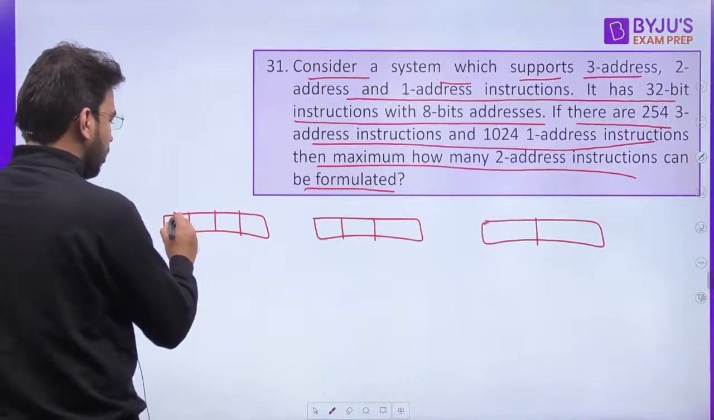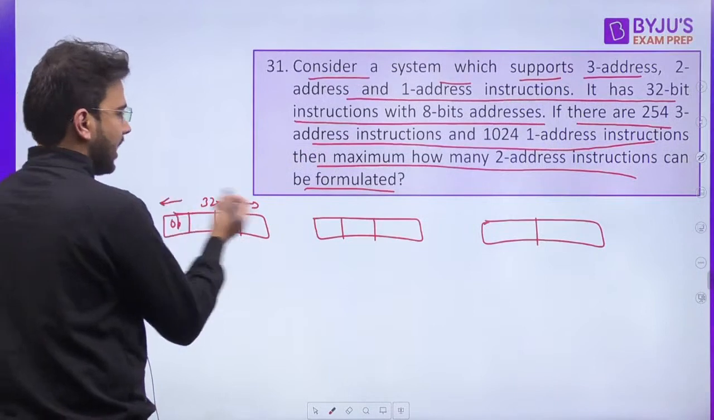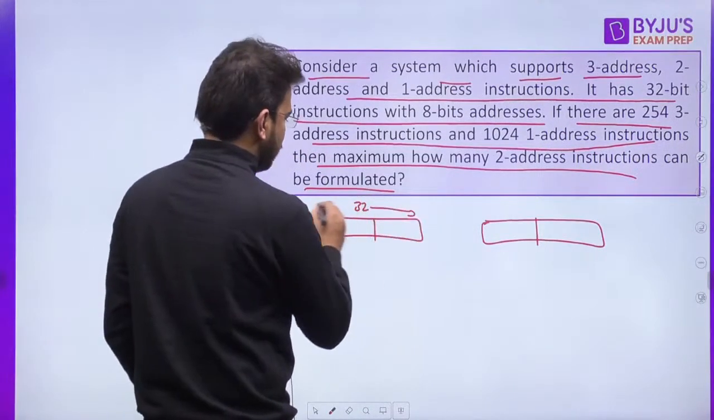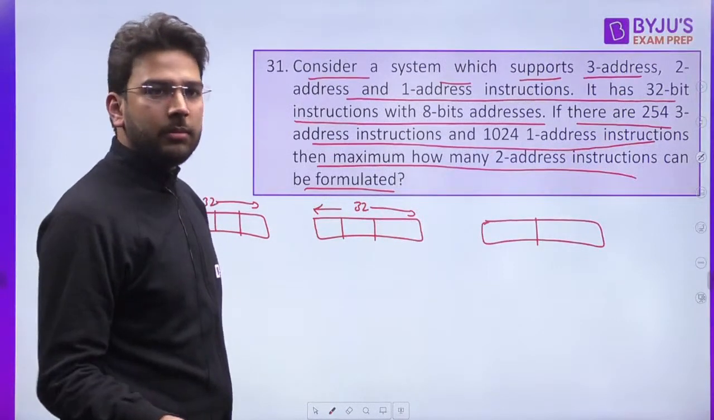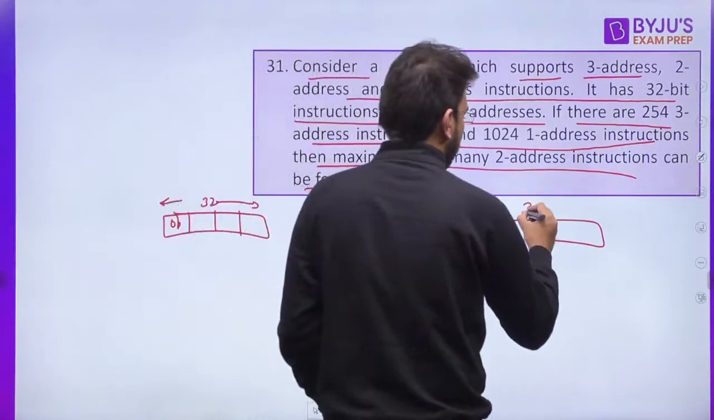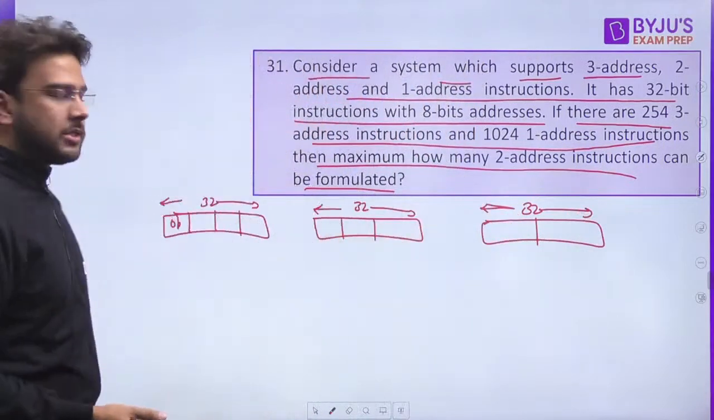Okay, now here the instruction length is fixed at 32 bits. So I think you know the concept. If the instruction size is fixed, a variable opcode will be there. That's why we are getting variable opcode bits.